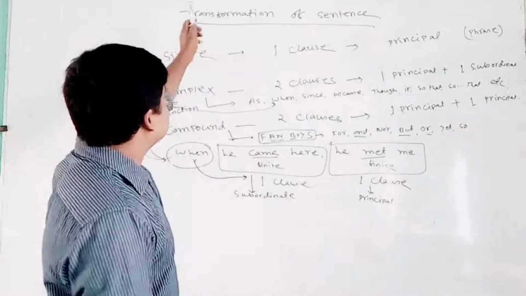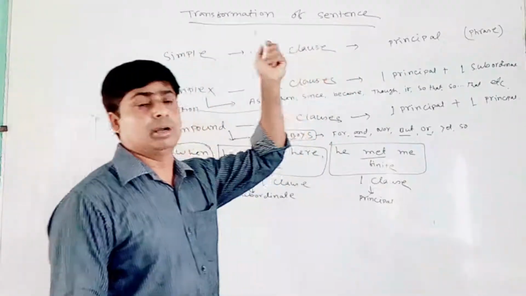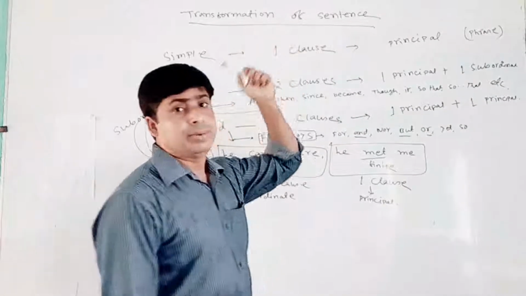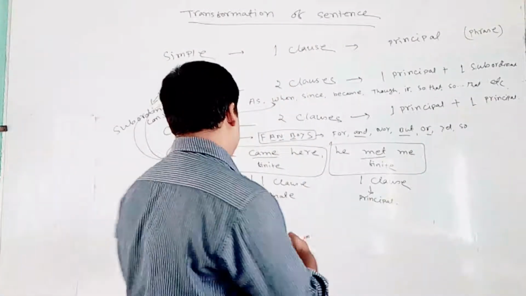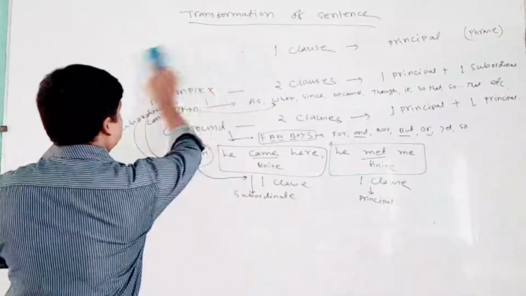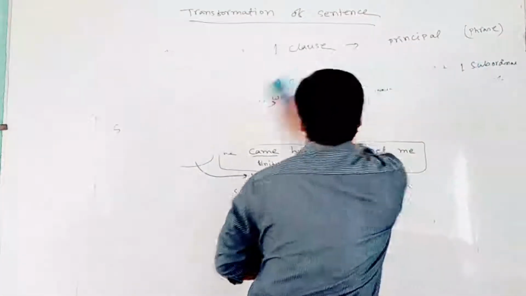So my topic is transformation of sentences. Now I'm taking a class on transforming sentences about structure. So that you can understand very clearly.